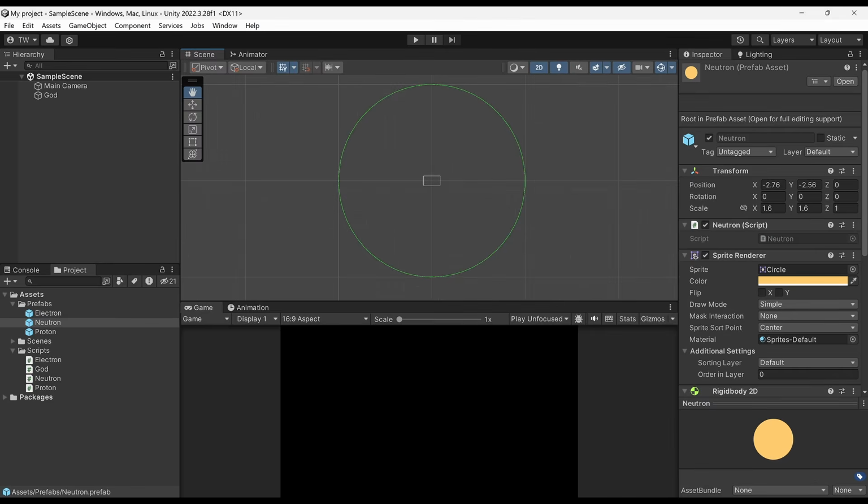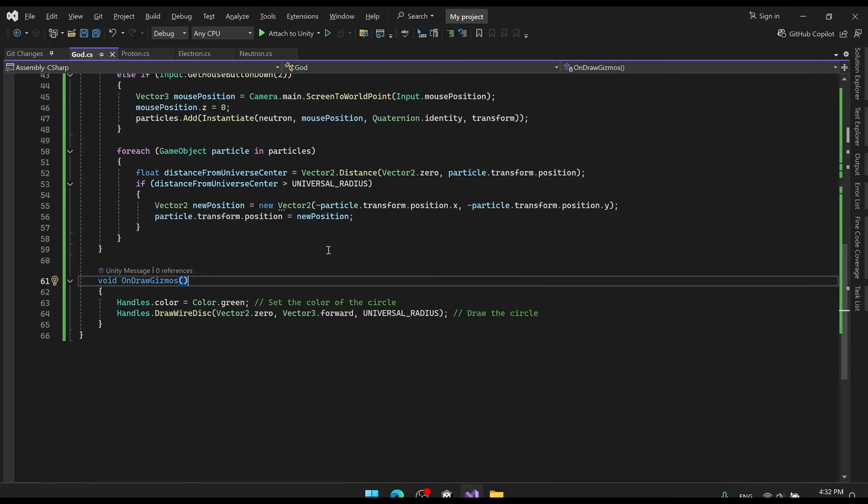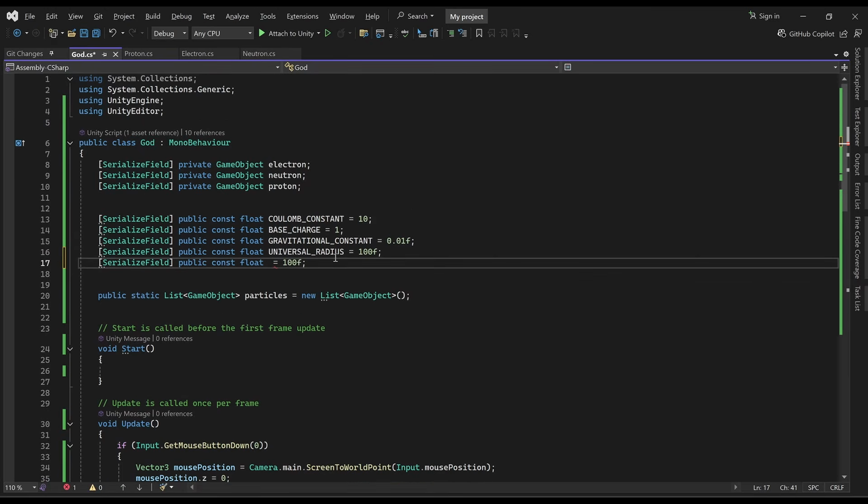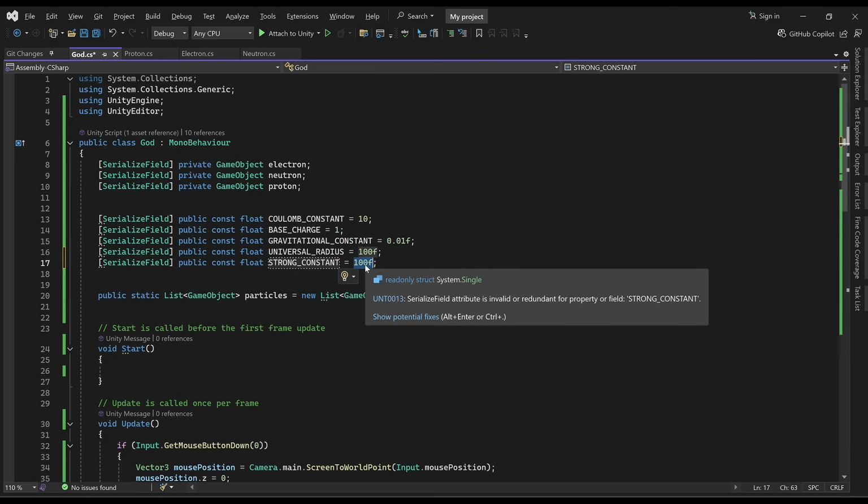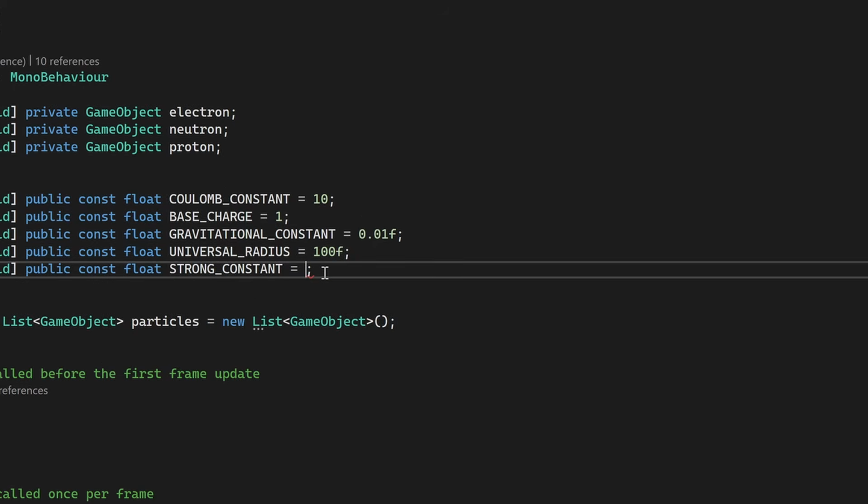So back in our simulation, what we're going to do is go back into the code and add some new constants. So let's add a strong force constant, and we do want it to be a lot stronger than gravity and the electromagnetic force. So let's set this to just 50 for now.